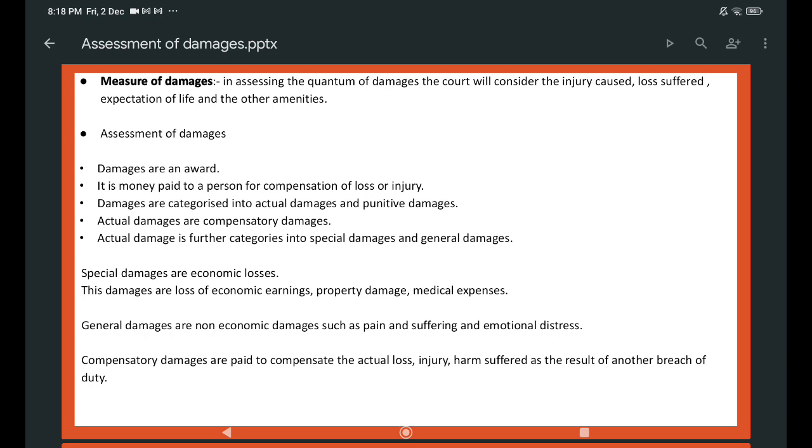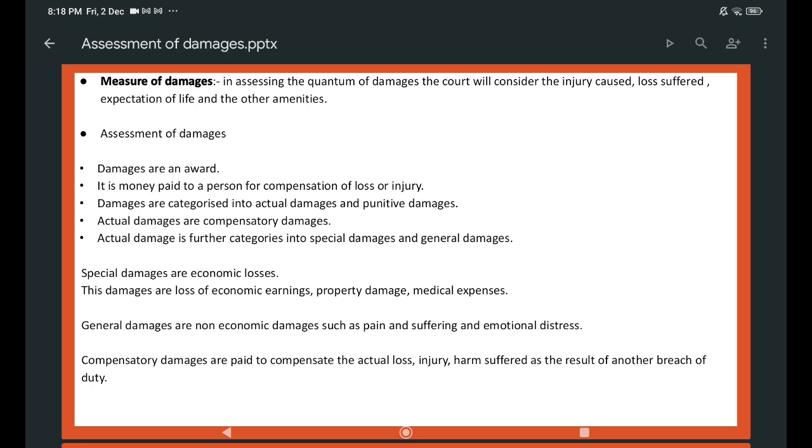Damages are categorized into actual damages and punitive damages. Actual damages are compensatory damages. Actual damages are further categorized into special damages and general damages. Special damages are economic losses he suffered, such as loss of economic earnings, property damaged, and medical expenses.